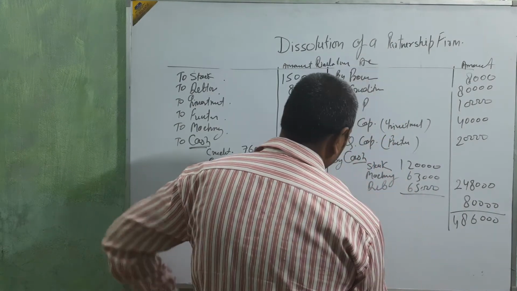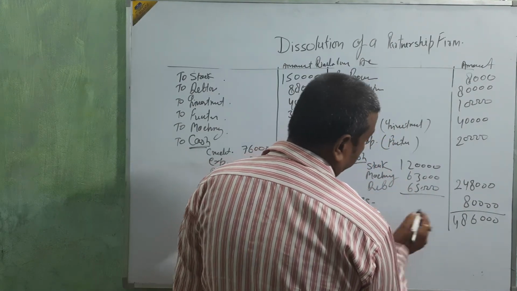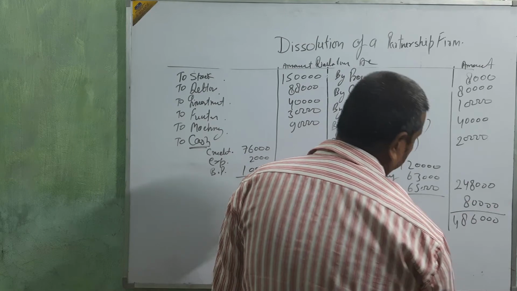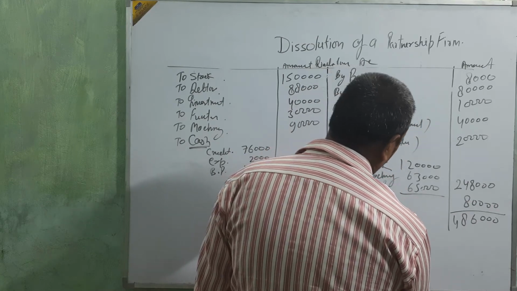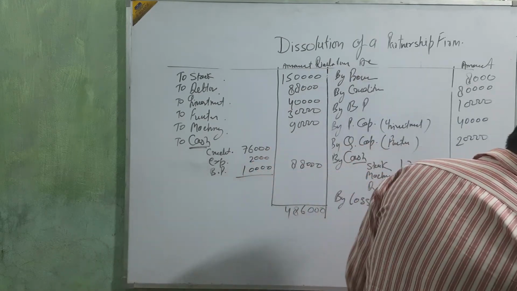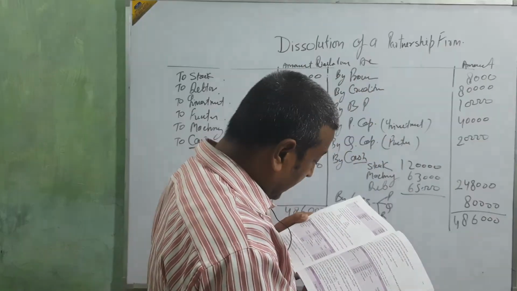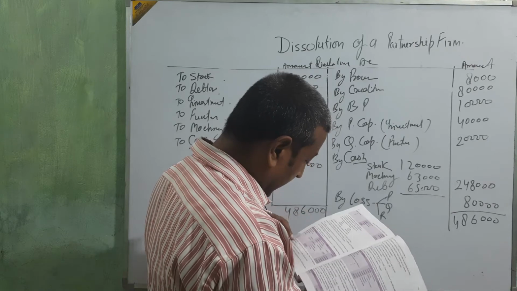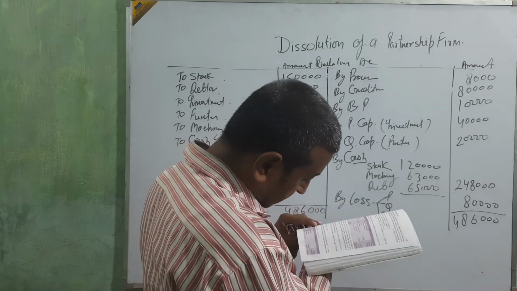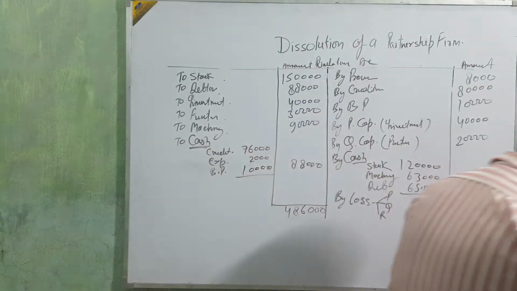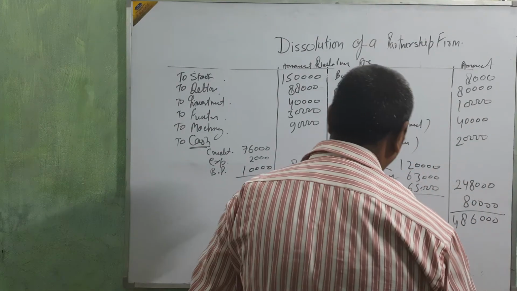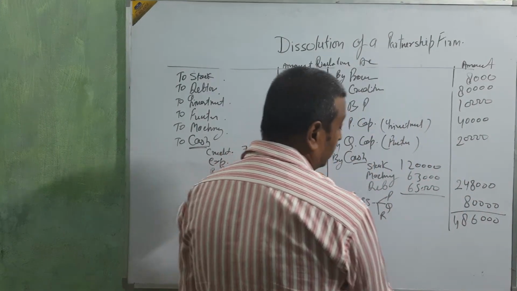Then by loss 80,000, divided among partners P, Q, R. Okay beta, divided among the partners P, Q, R, and their profit sharing ratio is 2:1:1.